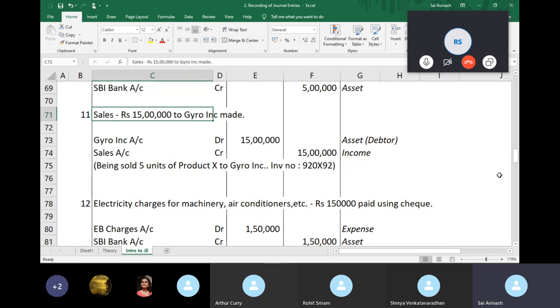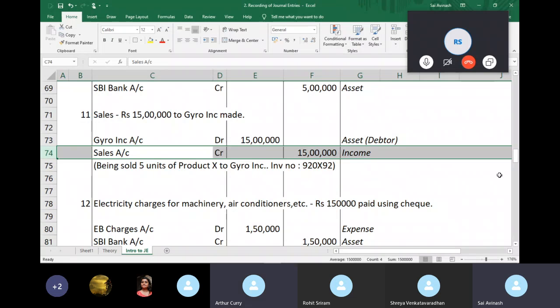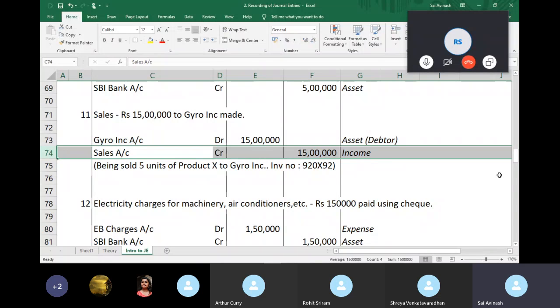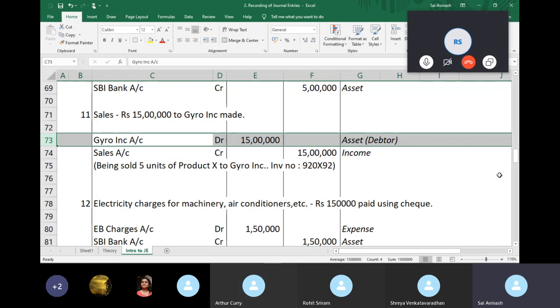So if this transaction was made, amount received by check, and the check is deposited in an account, say Bank of India, then even in that case, you should credit sales. You will end up debiting the SBI bank account. So the sale should be credited because you are having income from this transaction. You can't help that fact. Whether somebody owes you or whether somebody has already paid you and no longer owes you depends on the transaction data.